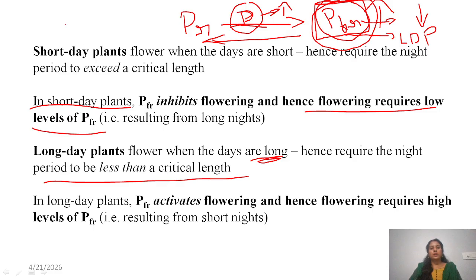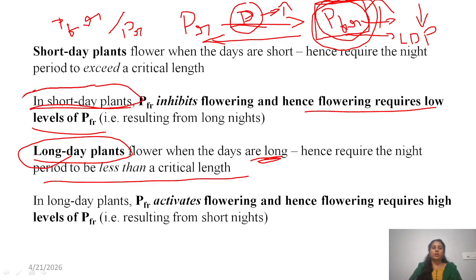In most exams, they will ask this question: the PFR to PR ratio. The PFR to PR ratio is high for flowering in long day plants, and the PFR to PR ratio is low for flowering in short day plants. Because PFR inhibits flowering in short day plants and promotes flowering in long day plants, there is no activity of PR. Highly active is PFR.